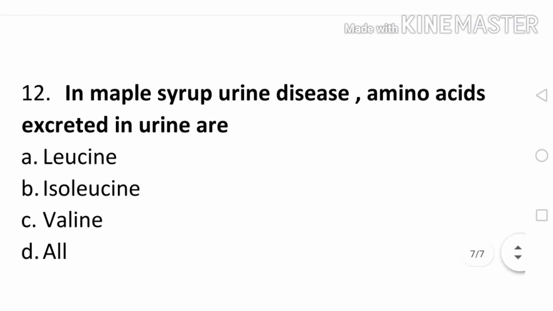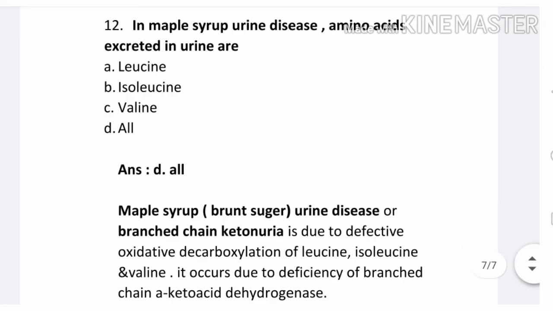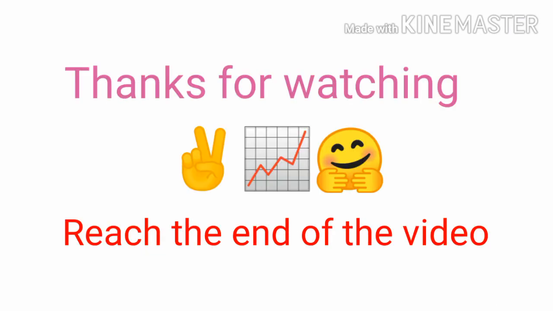Question number 12. In Maple syrup urine disease, amino acids excreted in urine are option A leucine, B isoleucine, C valine, D all. The correct answer is D all. Maple syrup urine disease, also called burnt sugar urine disease or branched chain ketonuria, is due to defective oxidative decarboxylation of leucine, isoleucine and valine. It occurs due to deficiency of branched chain alpha keto acid dehydrogenase.